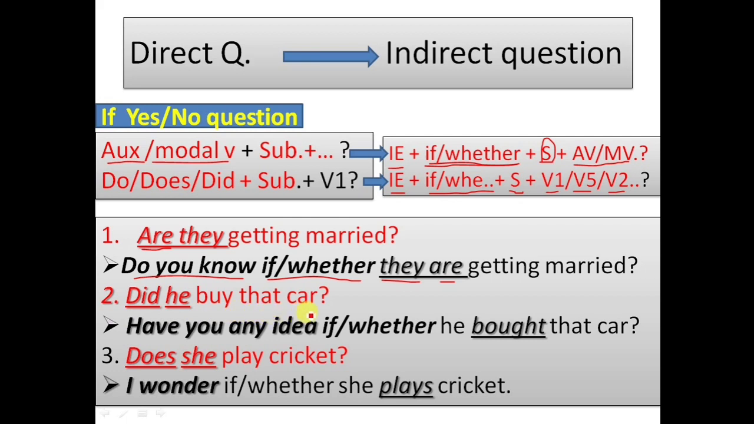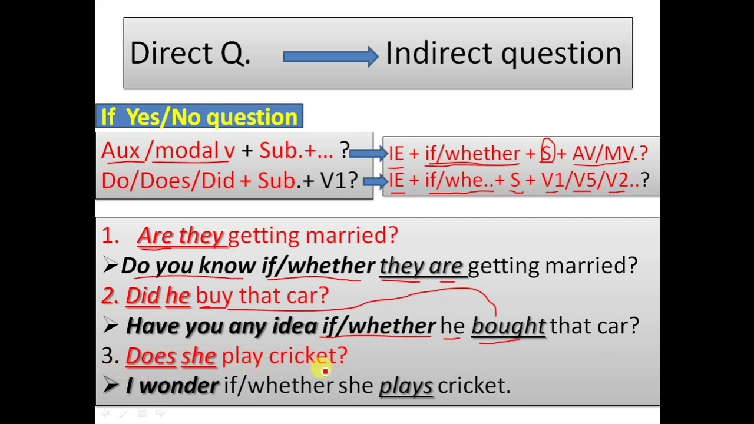Similarly, did he buy that car? Begin with an indirect expression: "Have you any idea?" Yes/no question, therefore connect it with "if" or "whether," then put the subject, given subject "he," and here is did, therefore we have to make it past. Our sentence is past. Here "buy" changes into V2, bought. He bought that car. Have you any idea whether he bought that car?